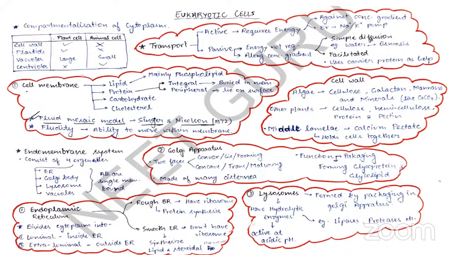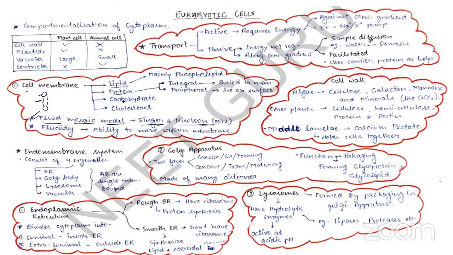Singer and Nicolson said that the membrane is quasi-fluid in nature. Quasi means semi, that is half fluid and half solid. The cell membrane mostly consists of lipid, mainly phospholipid. The cell membrane is a phospholipid bilayer like this. This is your head, which is hydrophilic or polar in nature. This is your tail, which is hydrophobic and non-polar in nature.